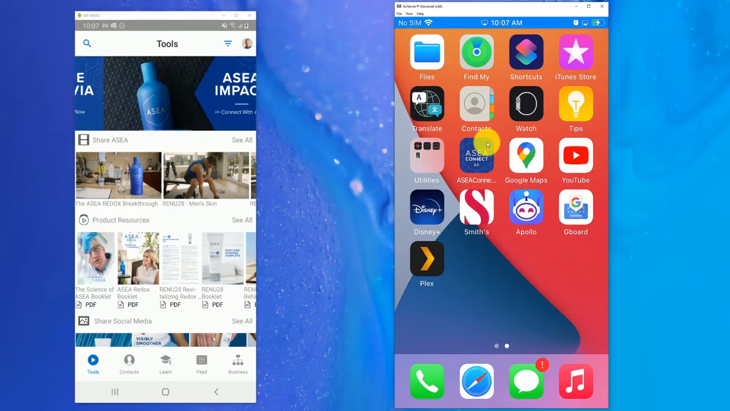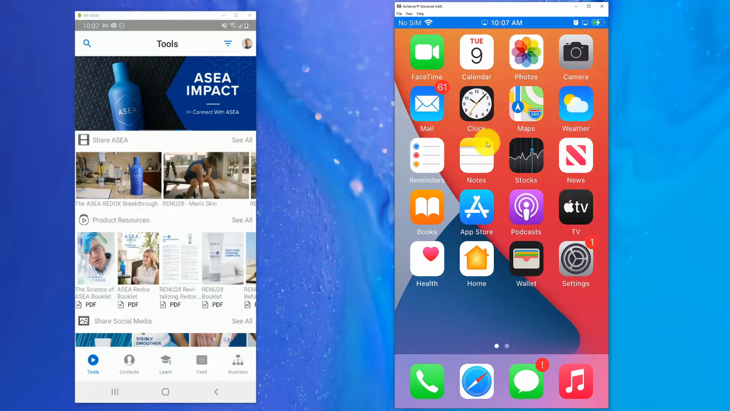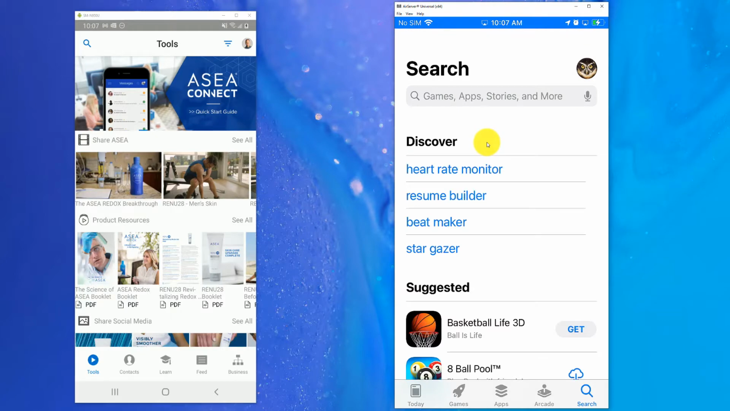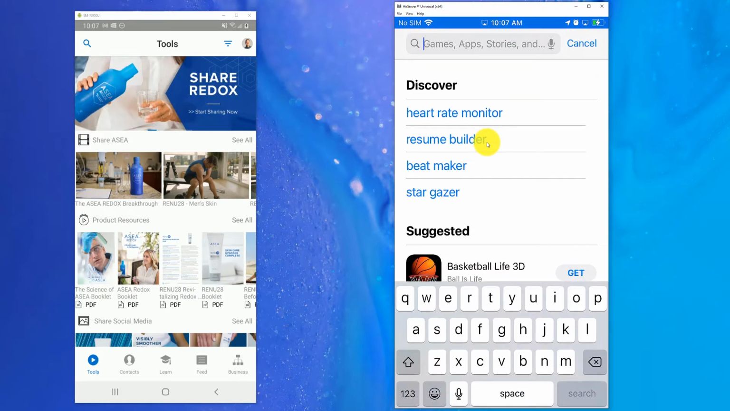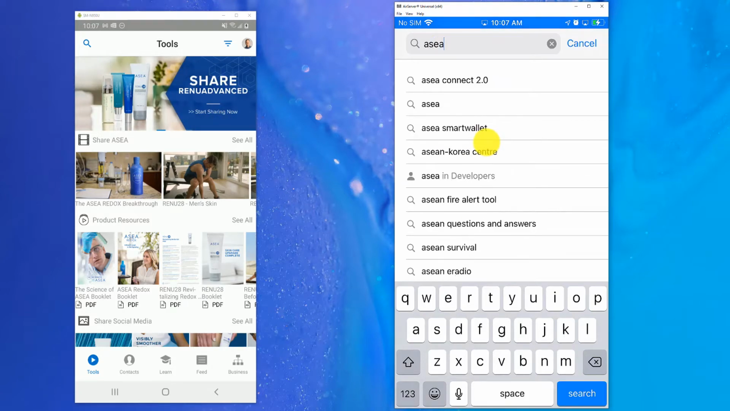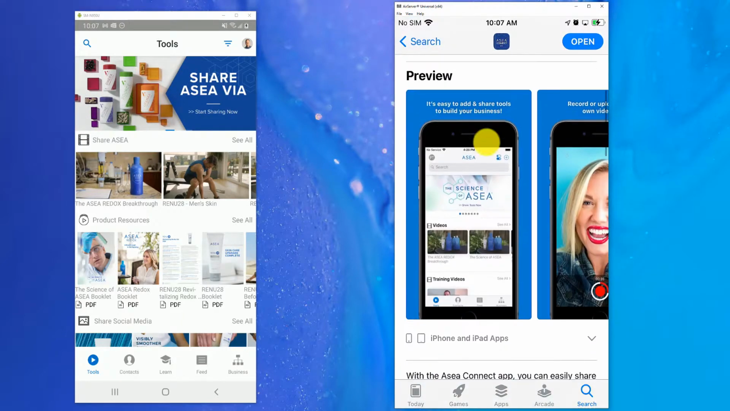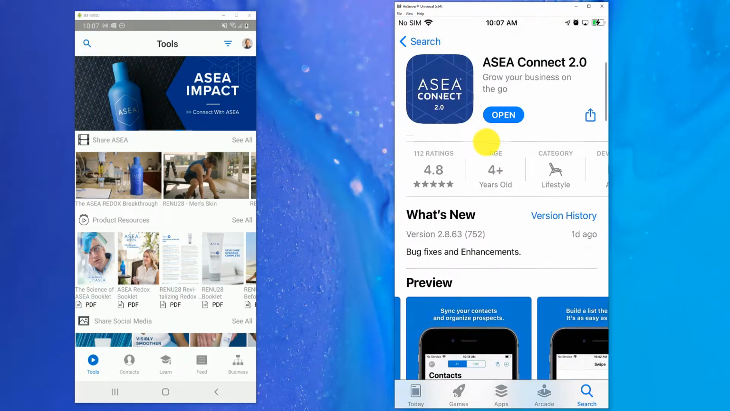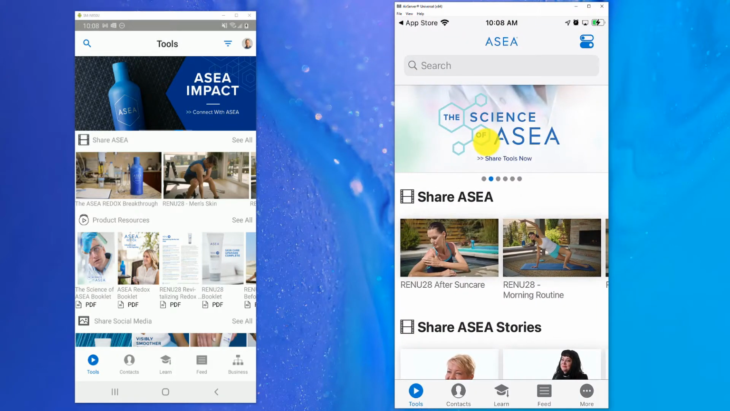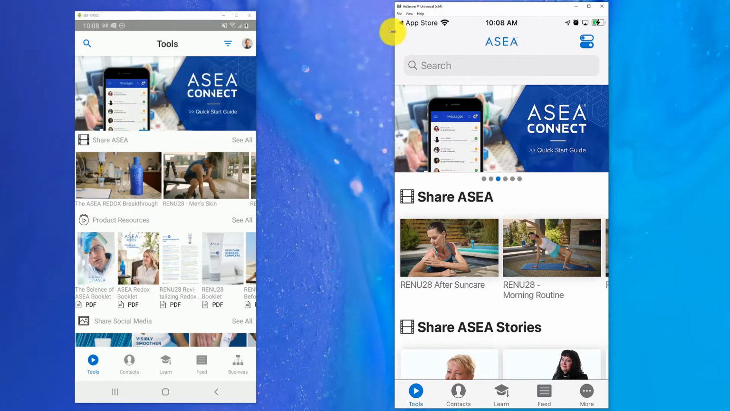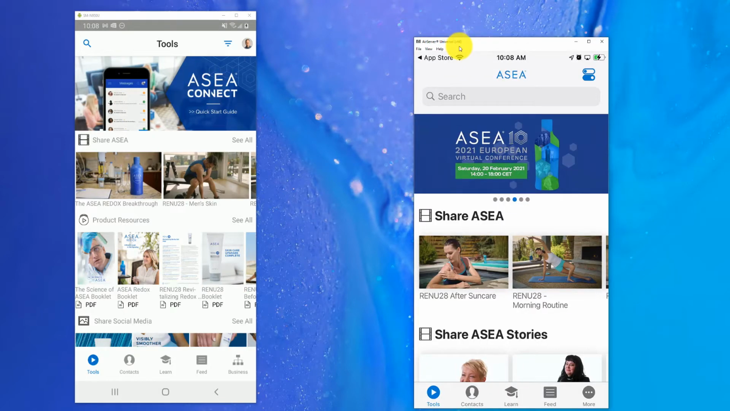And just so you guys know, if you need to download the ASEA Connect app and you have not yet done so, you can do so by going into the App Store, going into the search at the bottom right, and simply searching for ASEA. You'll see ASEA Connect 2.0 pull up, with some previews of the images, and you can download it and get yourself logged in. Now keep in mind, logging into the app uses the credentials that you use for the virtual office, so try not to get confused with that.